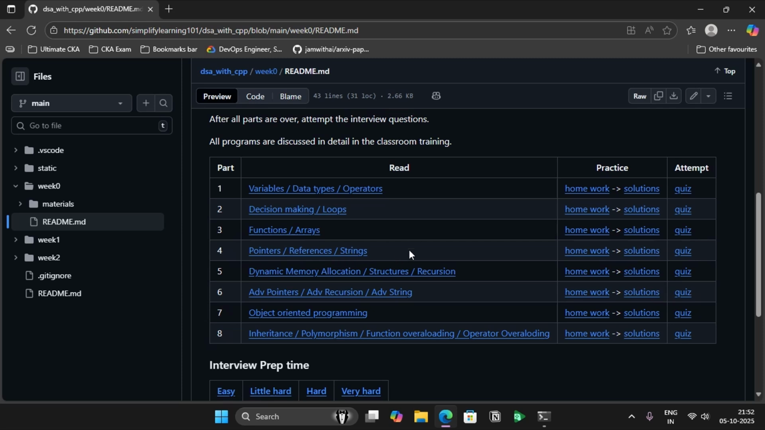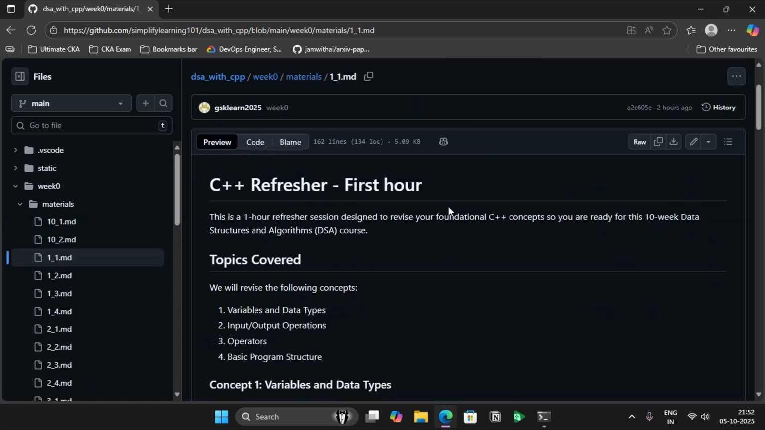Normally, how you consume this course is you will go through the content, which I'm going to explain today. Then you will do some homework. You will also see the solutions for those homework, and then you can attempt the quiz. So let's start with the first part: variables, data types, and operators. Very basic things of C++.